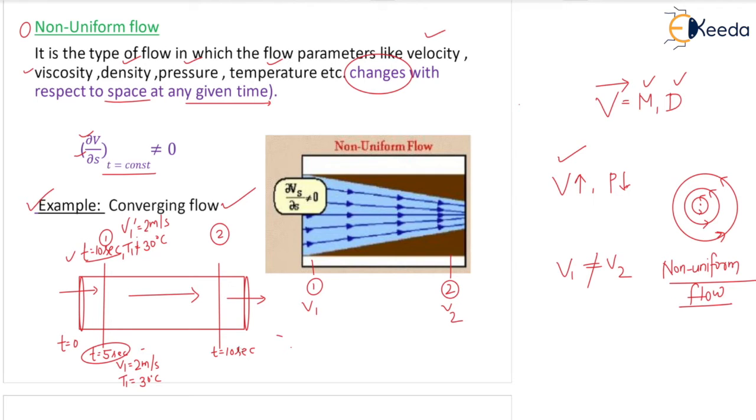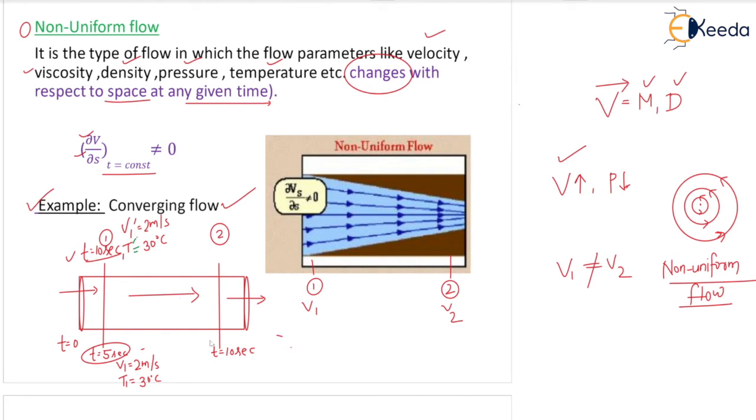Now, in the same diagram, we'll first understand uniform flow. At t equal to 10 seconds, in section 1, we have seen the velocity v1 equal to 2 meter per second, and temperature t1 equal to 30 degrees centigrade.